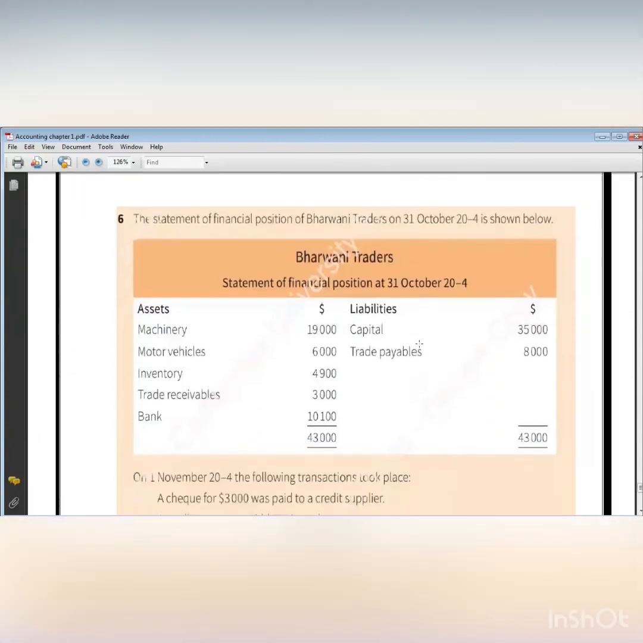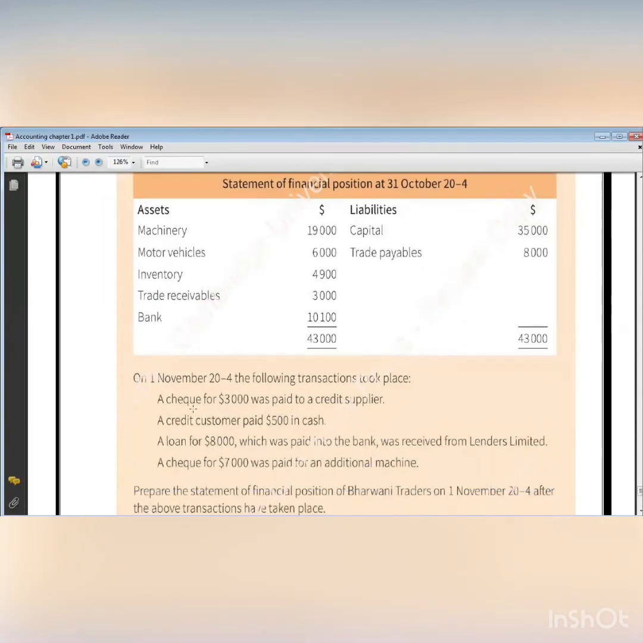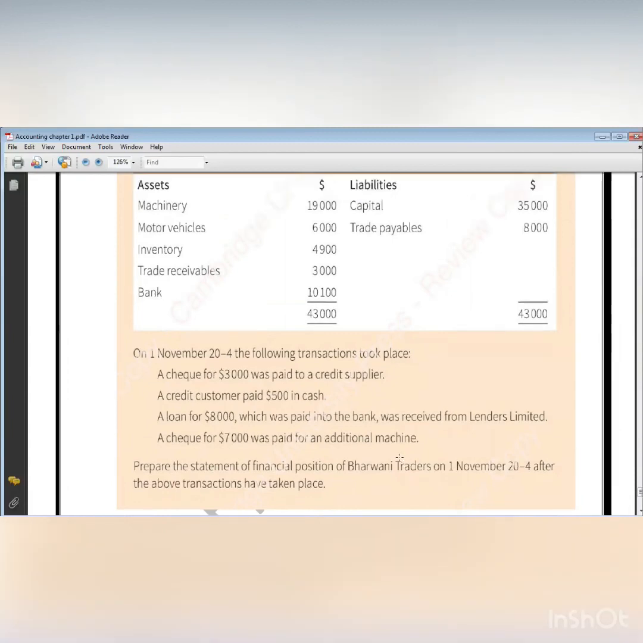Here in this other question, he gives you a statement of financial position, but it's an old one. So in the old edition, he put assets here, capital and liabilities here, but actually they're supposed to be under each other, okay? So imagine that it's the vertical way. Here, he gives you some transactions, and he wants you to make a statement of financial position on 1 November, which means after all the transactions above.